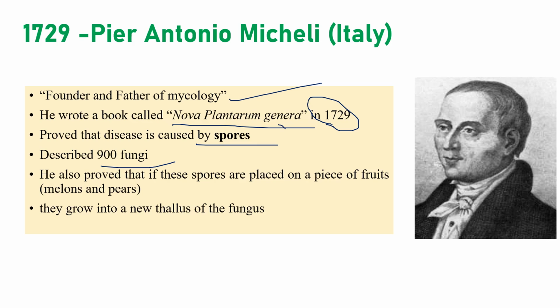Genera. This was a repeatedly asked question in the previous years, if you take a look. So Nova Plantarum Genera was written by whom, in what year he wrote Nova Plantarum Genera, and who proved that this is actually caused by spores. So these three points are very, very important. It is P.A. Micheli, generally an Italian scientist.